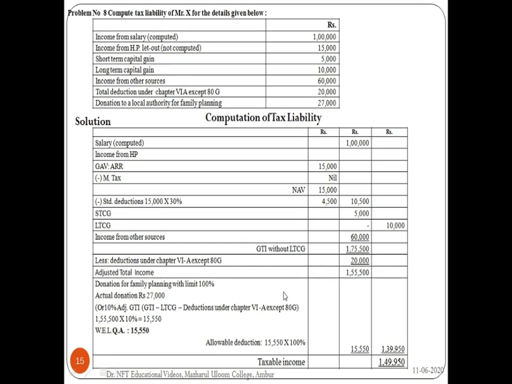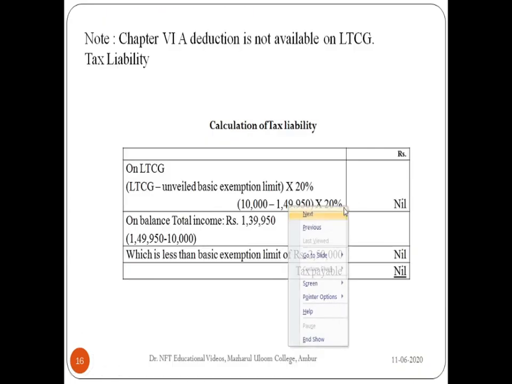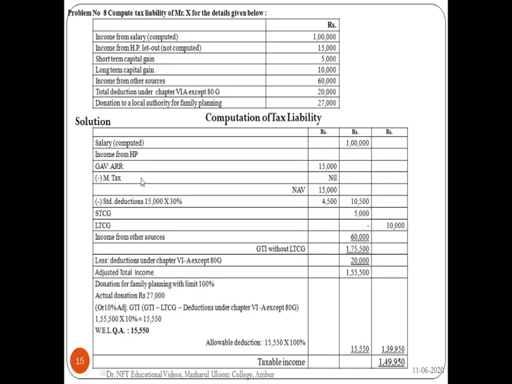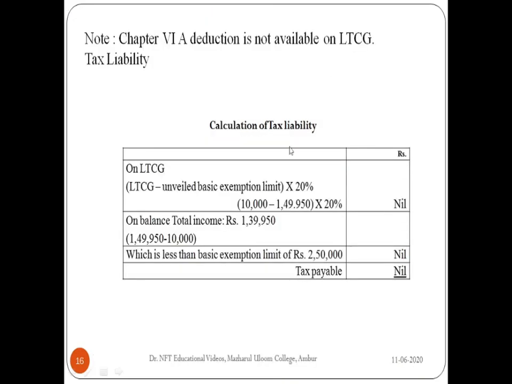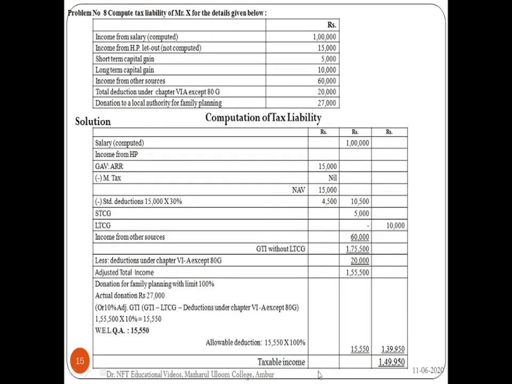Now we will compute the tax liability. For computation of tax liability, 20% of long-term capital gain is taxable, and exemption can be availed for the unabsorbed basic exemption limit. So here long-term capital gain minus the unabsorbed basic exemption limit into 20%. 10,000 is the long-term capital gain, minus the shortfall. The taxable income is 1,49,950.